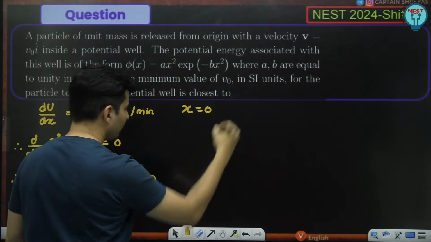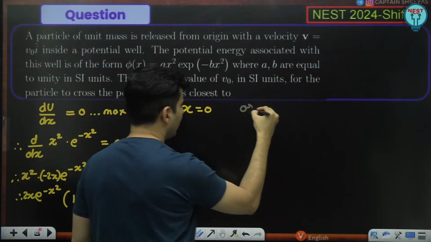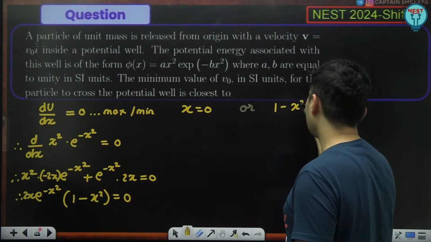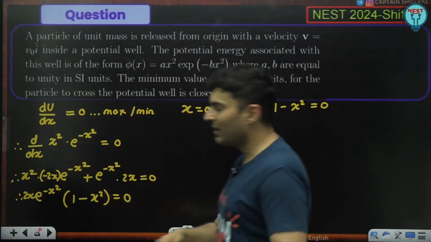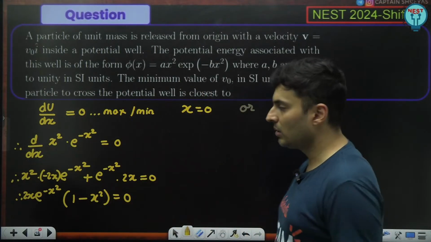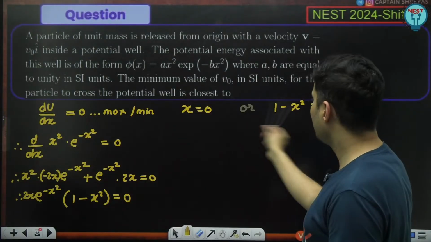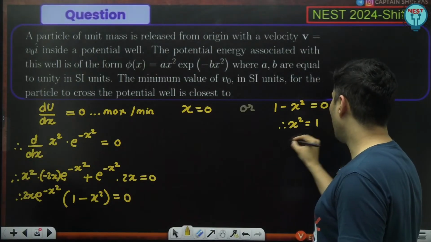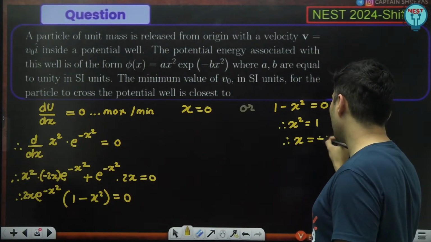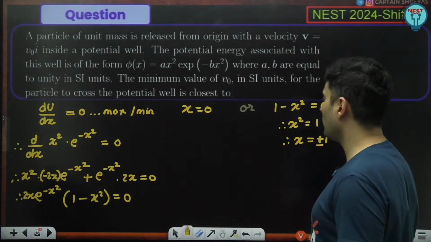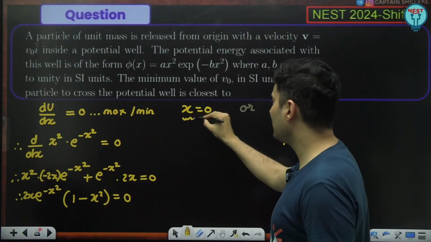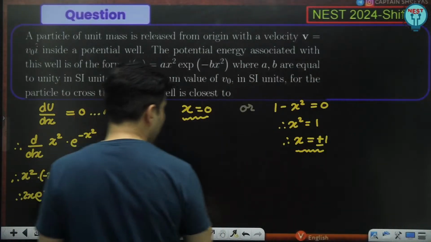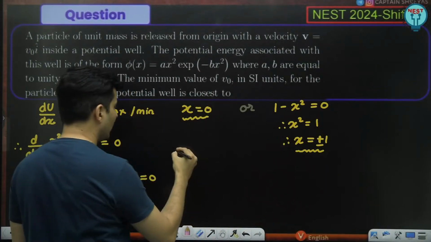Either x is 0, or 1 minus x square is 0, because e to the power anything cannot be exactly 0. So these are the only two permissible options. Therefore x square will be 1, therefore x is equal to plus or minus 1, and the other option is 0. If you substitute these values, you will get the potential energy.